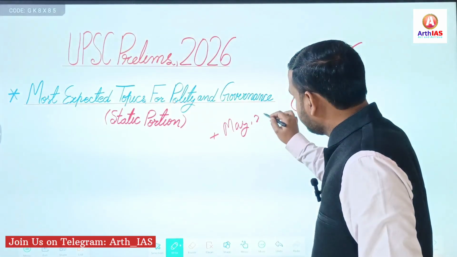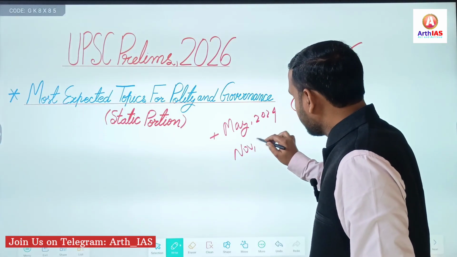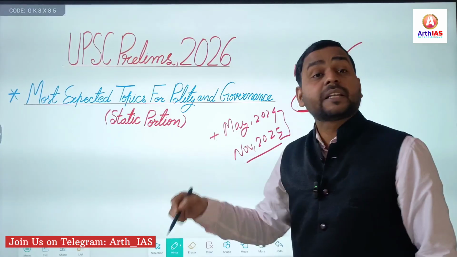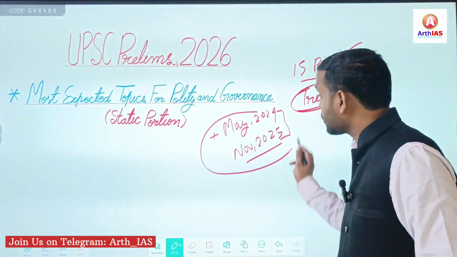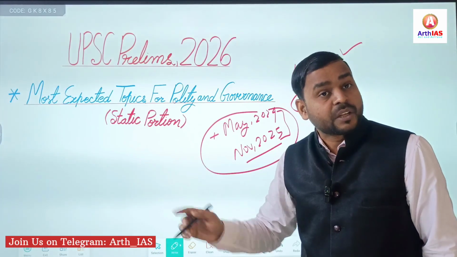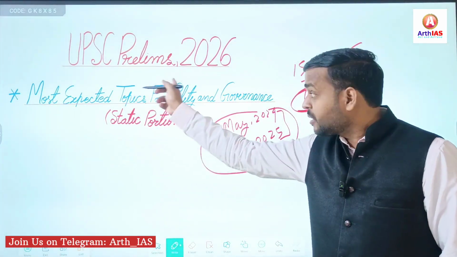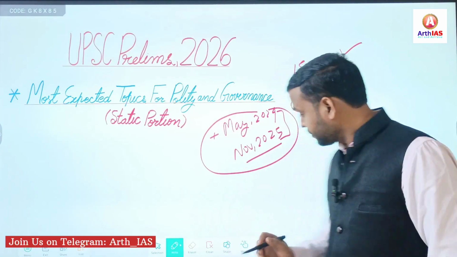And also I have included, from May 2024 till November 2025, the current affairs topics. So I have merged the current affairs topics into the static portion, and there is a complete list for the static portion of polity and governance. Now let's see the important topics.